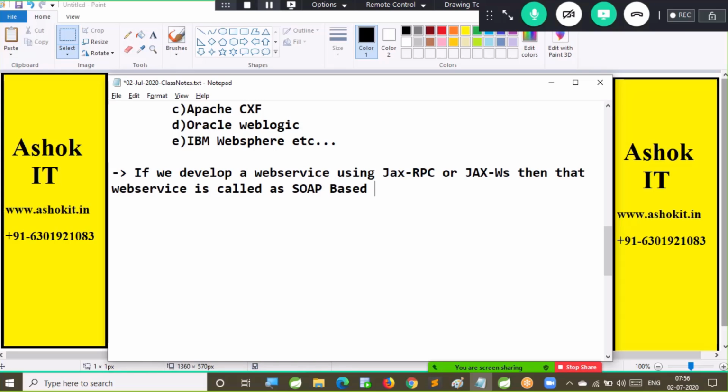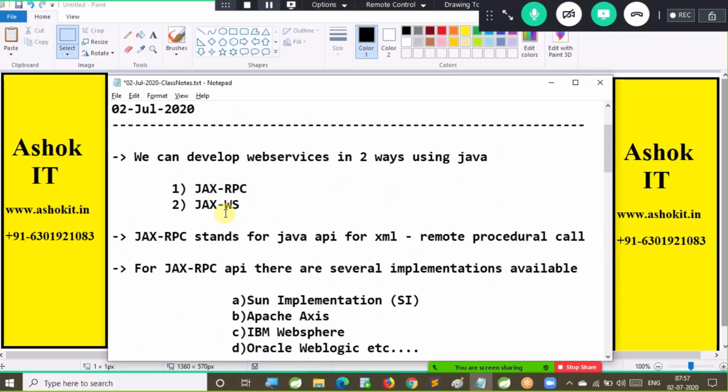SOAP-based web services are called big web services.